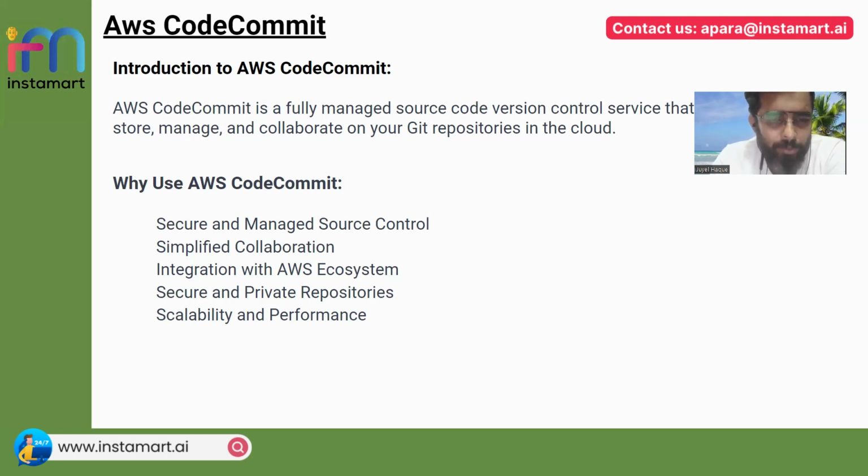Then scalability and performance. Obviously, as it's an AWS provided service, performance will be very high. Scalability means you can push a large amount of code at any point of time, and the performance will not go down because it scales out, being an AWS provided service. So now, let us start with the demo.